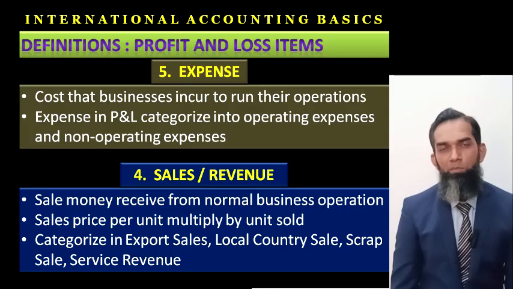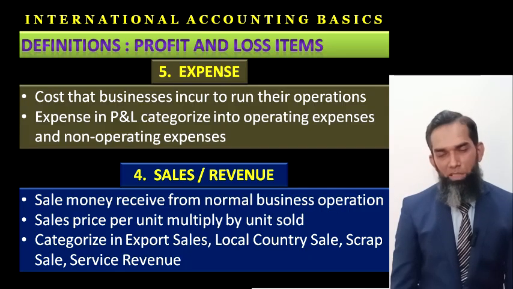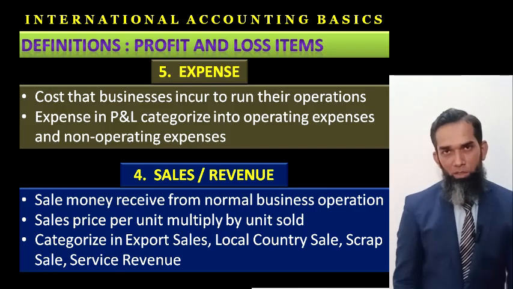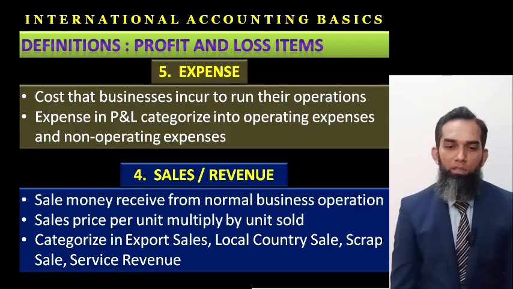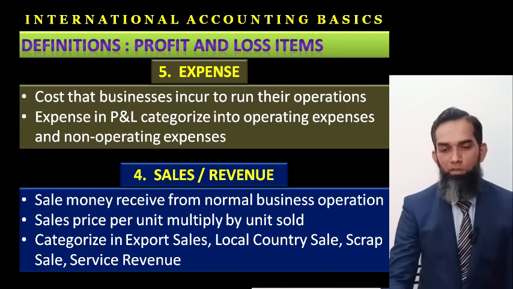Sometimes the businessman incurs some expenses for the operations, and some expenses outside the operations of the company. So these five pillars I have told you in brief, that you should know about.